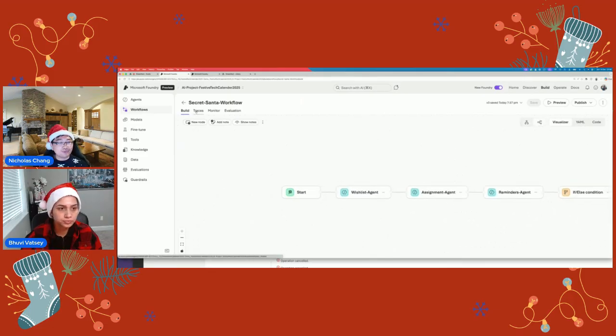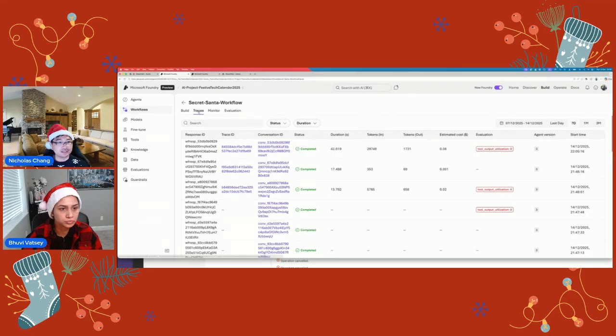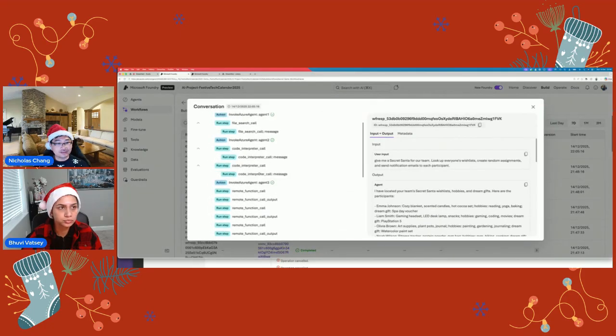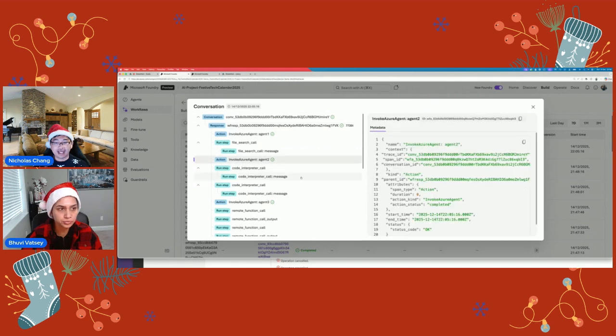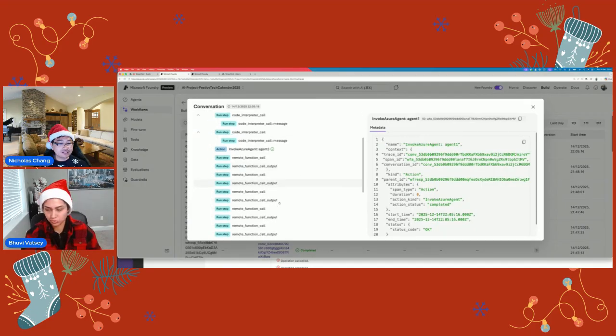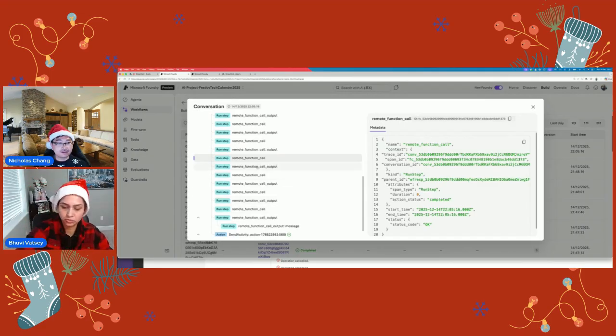And I just want to point out traces. The traces are important: if there's anything that you want to diagnose or troubleshoot, you can click on the traces tab, click on the correlation ID, and then you can click on some of the actions. If you click agent, it will tell you the metadata for each agent, and if you go through the action, it can tell you the different steps and the output of the function call.